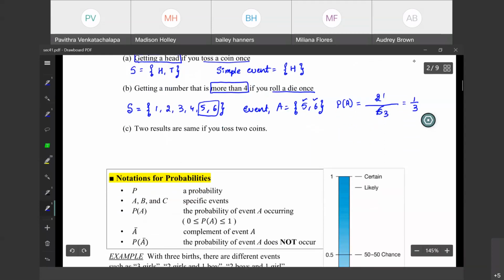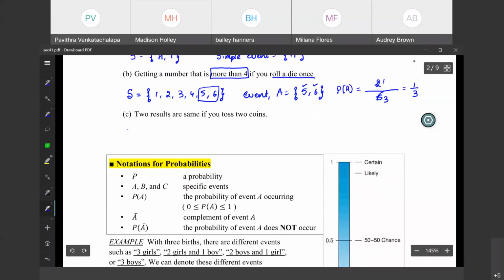Okay. Next question. What is a chances that you will get a same result? That means you must get only head and head, or tail or tail. Okay. When you roll a coin twice. So you can get head 2 times, or it could be head and tail, or you can get tail first and head next, or it could be 2 tails. Right? That is the sample space, total outcomes.